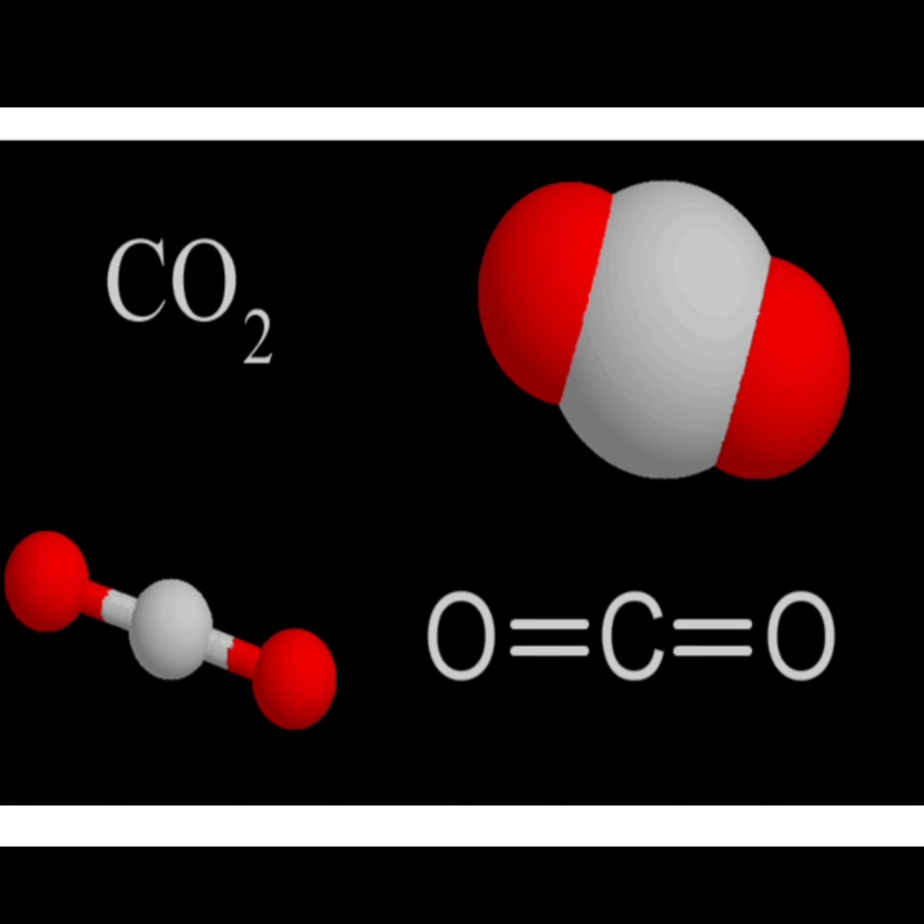Next, let us see about carbon dioxide. Carbon dioxide is a chemical compound in which one carbon and two oxygen atoms are bonded together. It is a gas at room temperature. It is represented by the formula CO2.